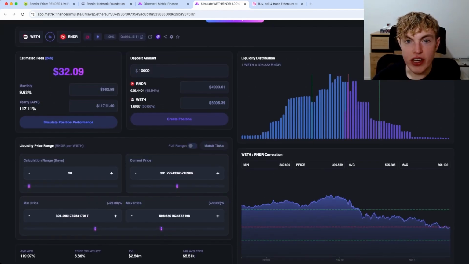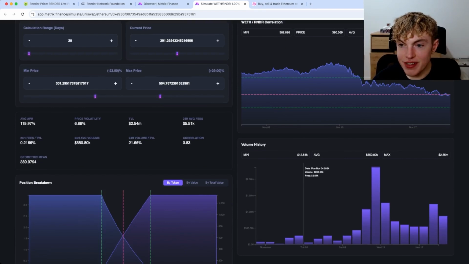So with this current setup, we'd be taking on about 50% exposure to each asset. You can see 50% exposure to Render, 50% to wrapped Ethereum. And if you drag the max price left, you can see we take on more exposure to Render and less to wrapped Ethereum. But if we drag the max price right, we take on more exposure to wrapped ETH and less to Render.